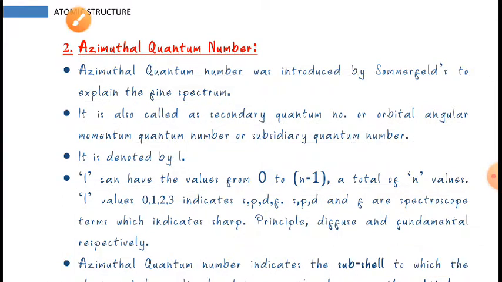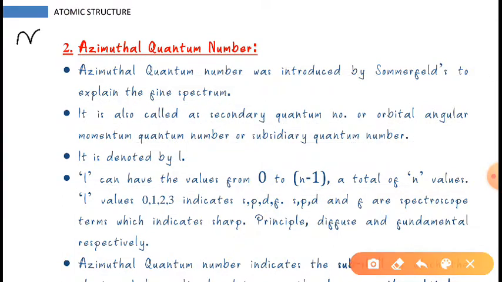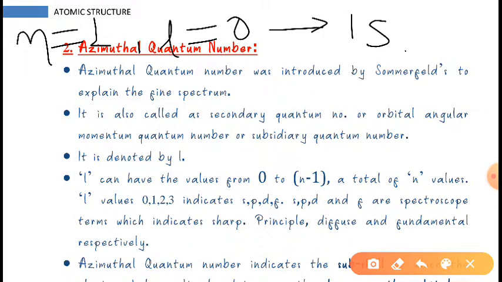Suppose we are taking n is equal to 1. Then the value of L will be 0. And if the value of L is 0, it is talking about the 1s orbital.